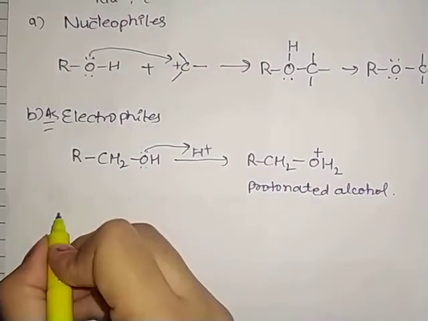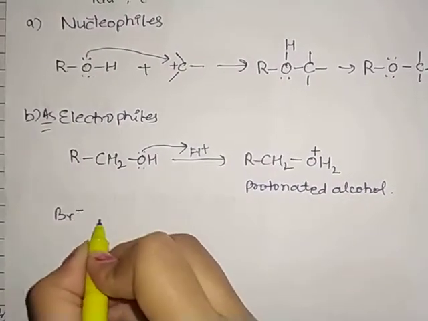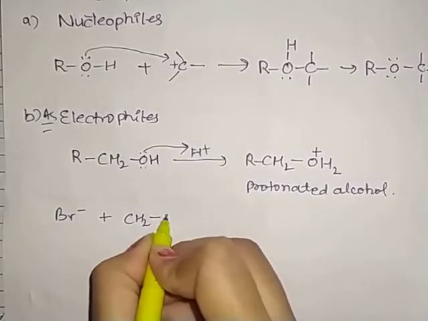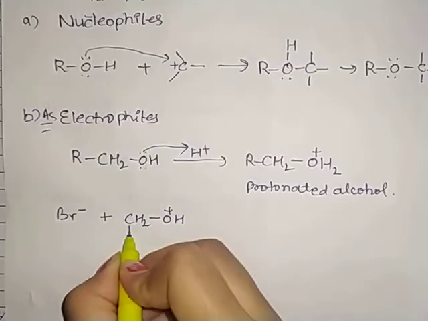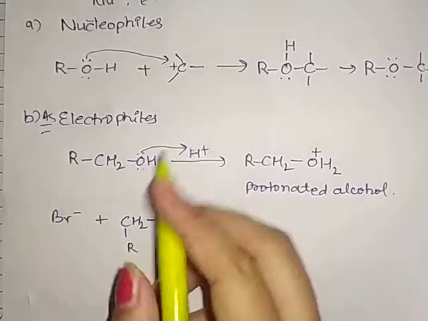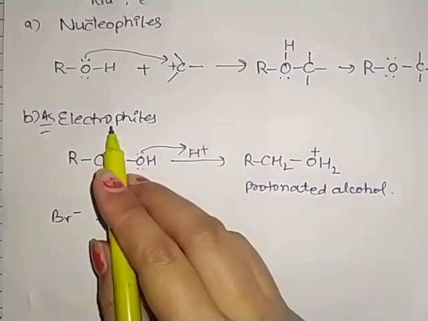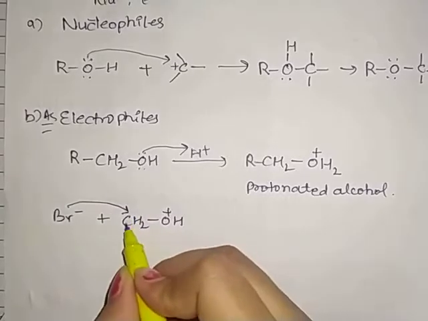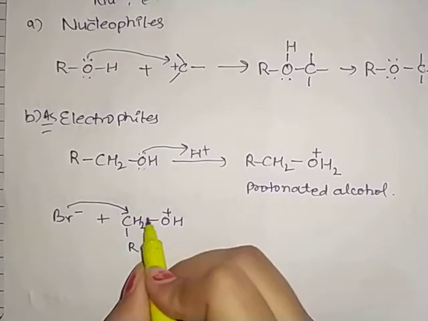Clear? Next, when we are treating it with bromine, which is Br negative, we have RCH2OH2 here. As you can see, we have a positive charge. That is why it now acts as an electrophile. What will happen now? This bromine attacks this carbon atom. You know that this is partially positive.